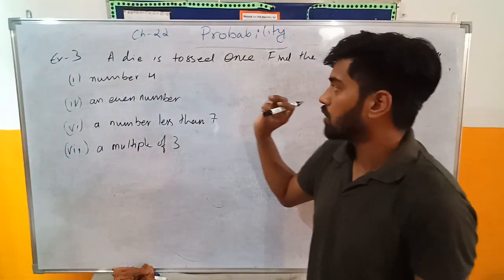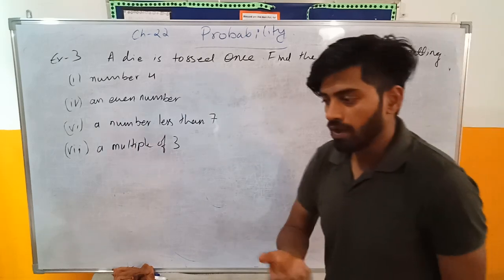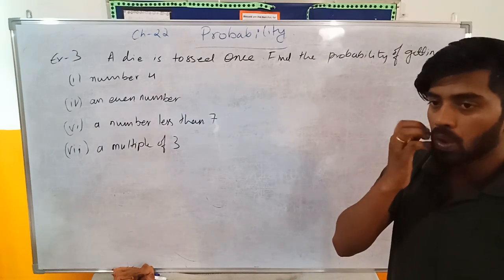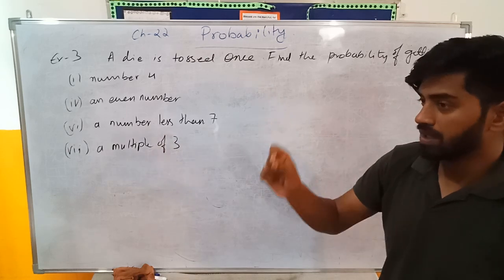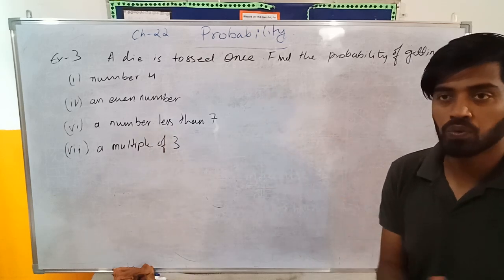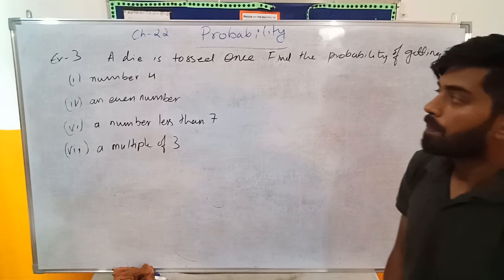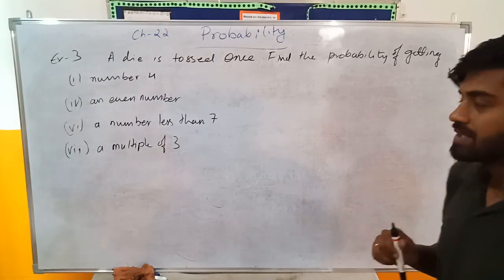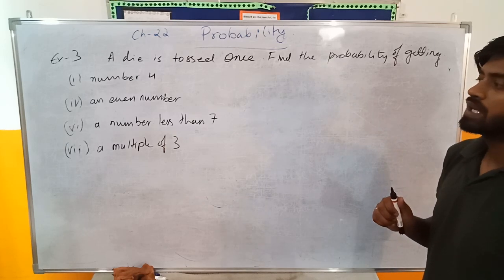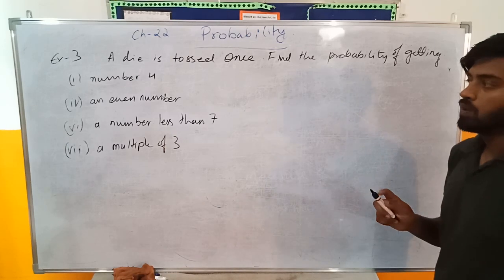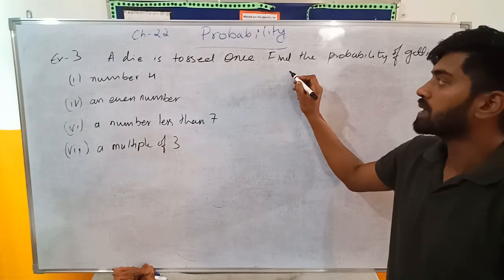A die is tossed once. You know what is a die? You might have played Ludo or anything. So there are 6 sides of a die. Okay, and on each side there is either 1, 2, 3, 4, 5, 6. So a die is tossed once, only once it is tossed. Find the probability of getting number 4.